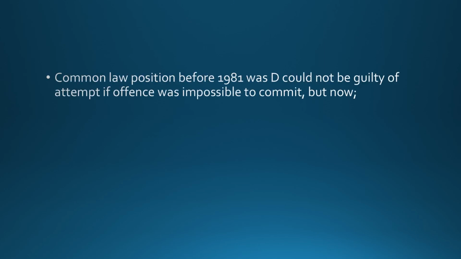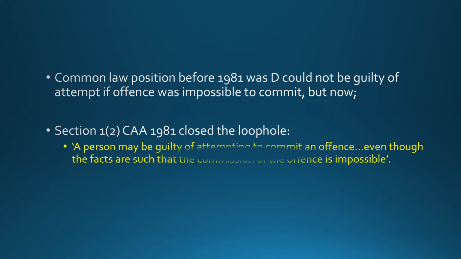Now the common law position before 1981 was that a defendant could not be guilty of an attempt if the offence was actually impossible to commit. But now, Section 1 subsection 2 of the Criminal Attempts Act 1981 closed this loophole. They say, a person may be guilty of attempting to commit an offence even though the facts are such that the commission of the offence is impossible.